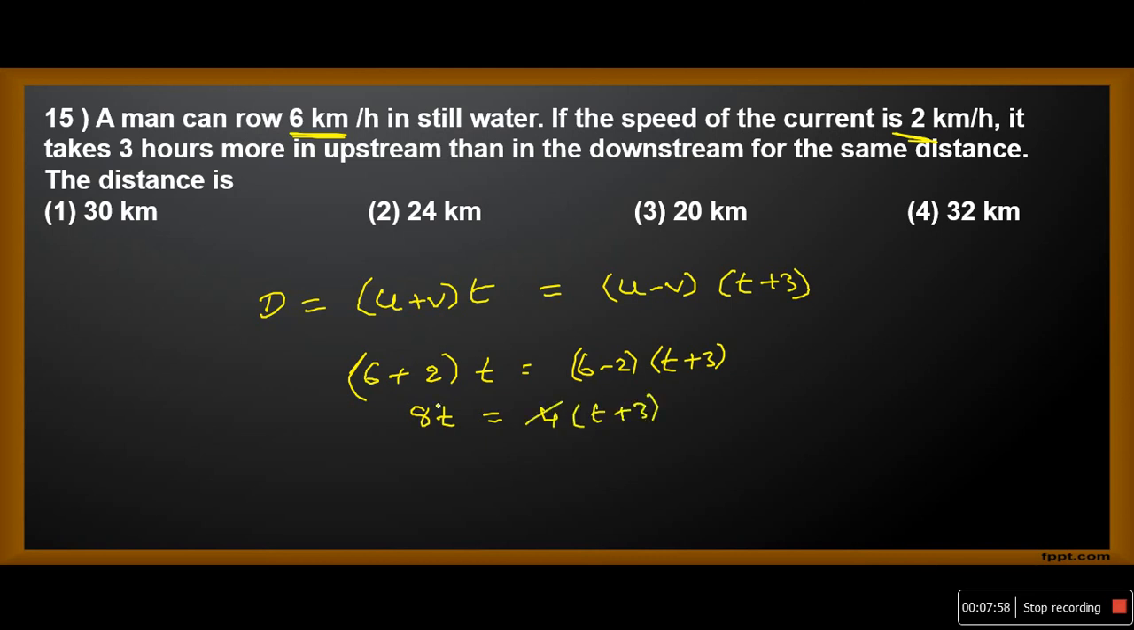4 ones are 4, 4 twos are 8. So bring this T to the left hand side. 2T minus T equals T, which equals 3 hours. On simplification, we get 3 hours. Now what is the question asking? Total distance traveled. Either substitute here or here. Now 6 plus 2 into T, that is 24. Or 6 minus 2, 4, into 3 plus 3, 6. 4 sixes are 24. So the total distance is 24.